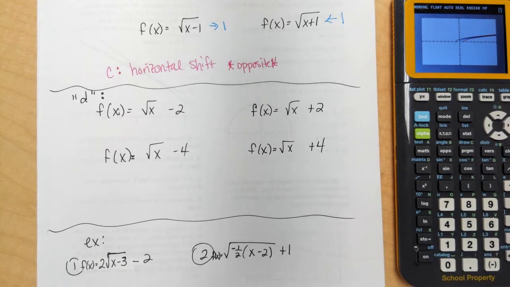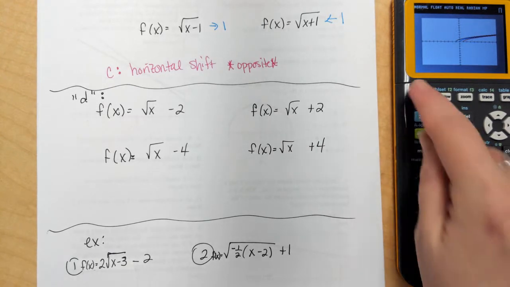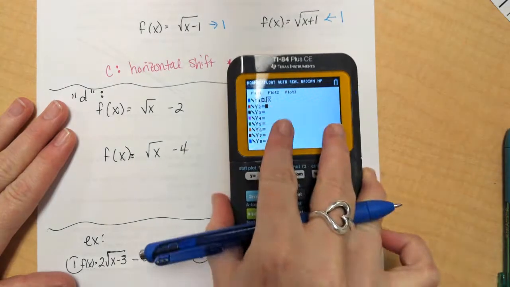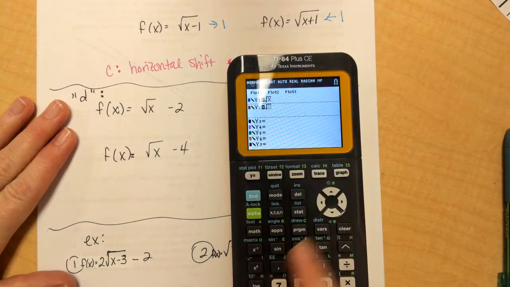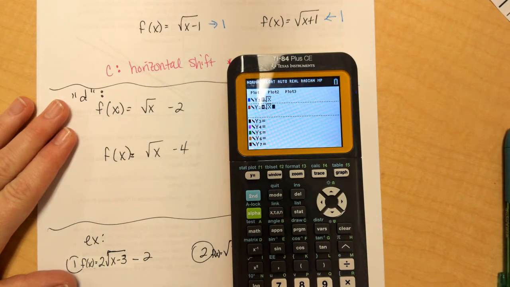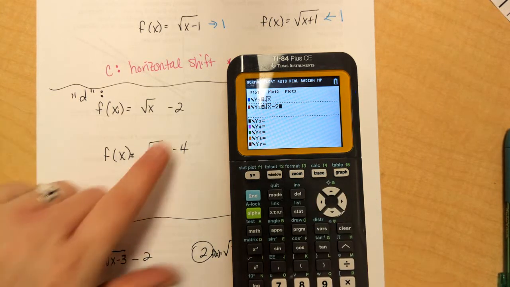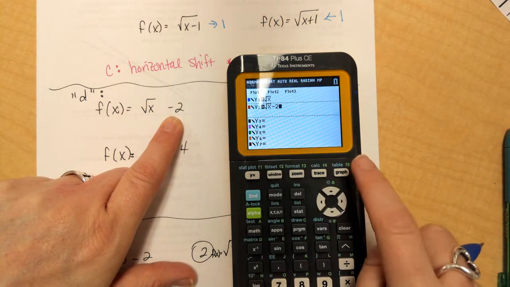I would pause again and write down this section for D. We are working with the last letter, and then we're going to practice some. So I'm going to go ahead and type in square root of x minus 2. Notice I'm hitting the right arrow because I have to get out from underneath the square root. This minus 2 is not under it.